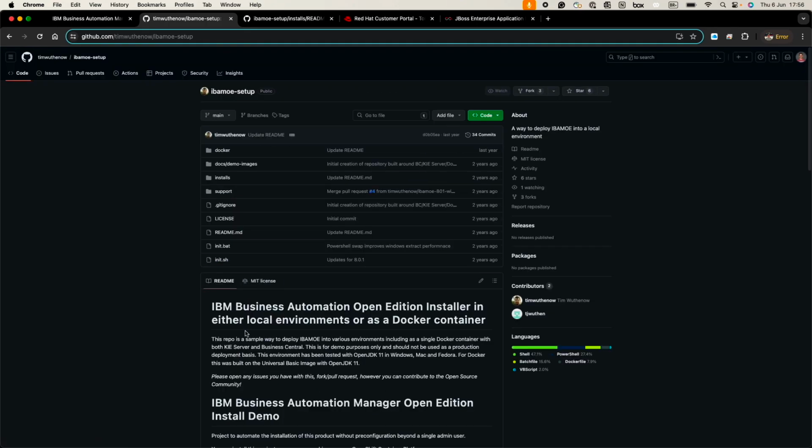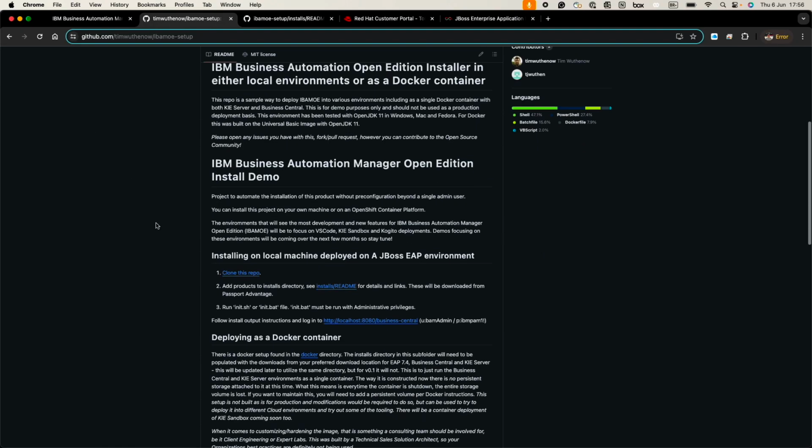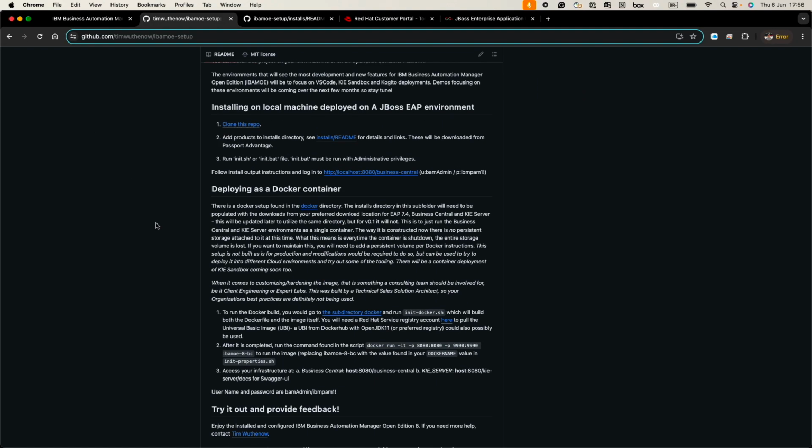I'm gonna use a Linux inside as a subsystem on Windows, and also I'm gonna use a Docker container to deploy my application and to test our BAMOE today.